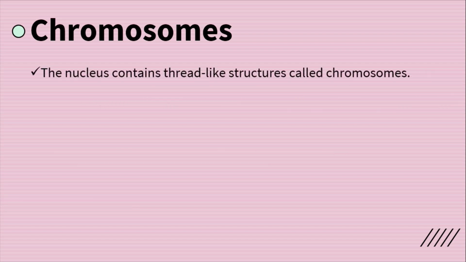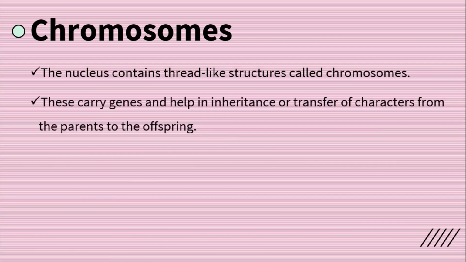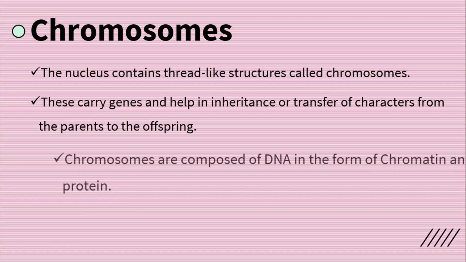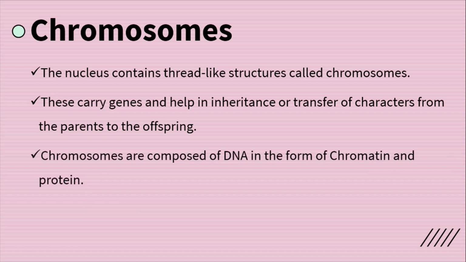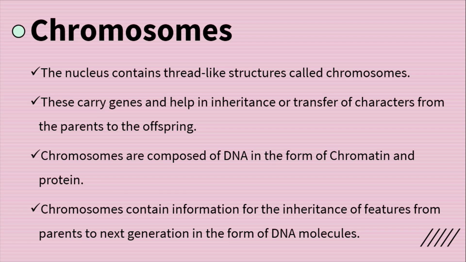Chromosomes. The nucleus contains thread-like structures called chromosomes. These carry genes and help in inheritance or transfer of characters from parents to the offspring. Chromosomes are composed of DNA in the form of chromatin and protein. Chromosomes contain information for the inheritance of features from parents to the next generation in the form of DNA molecules.